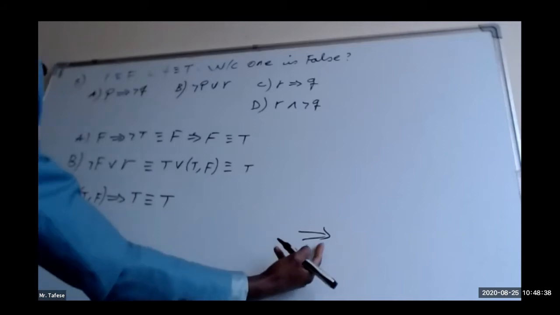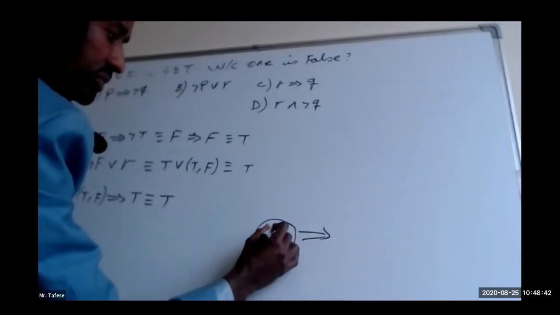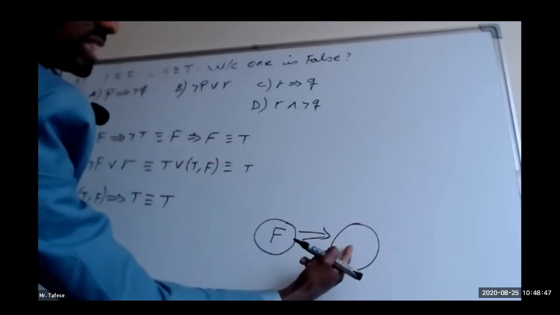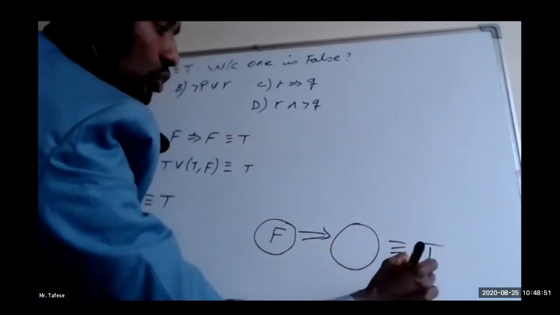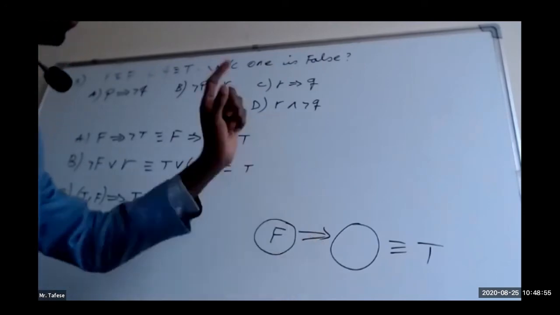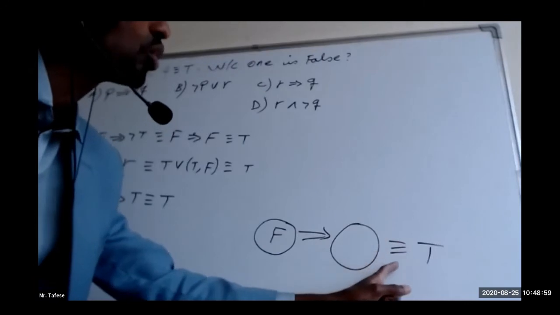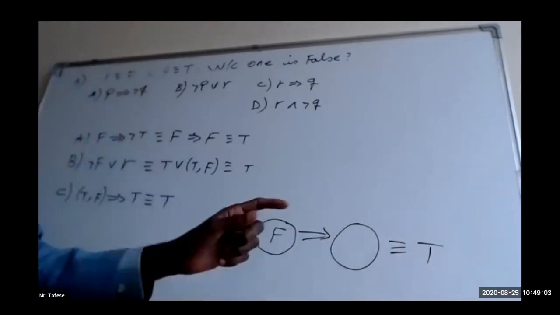We say in case of implication, if the first component is known to be false, even though we don't know the truth value of the second one, we can conclude that the truth value of the implication is true.